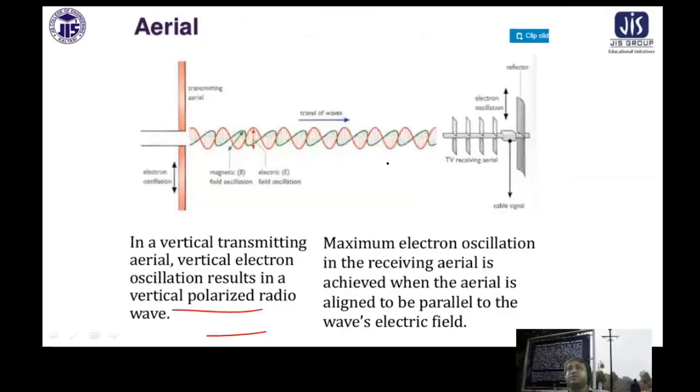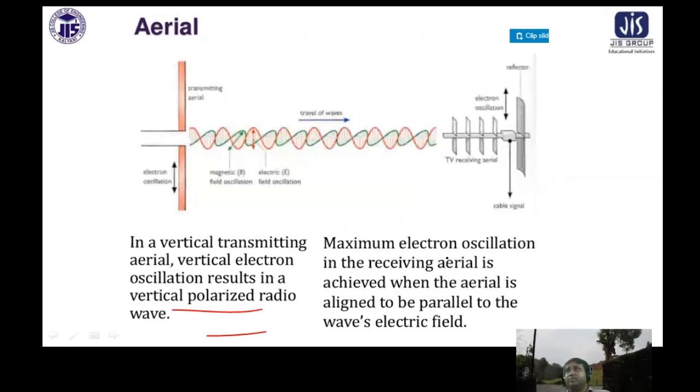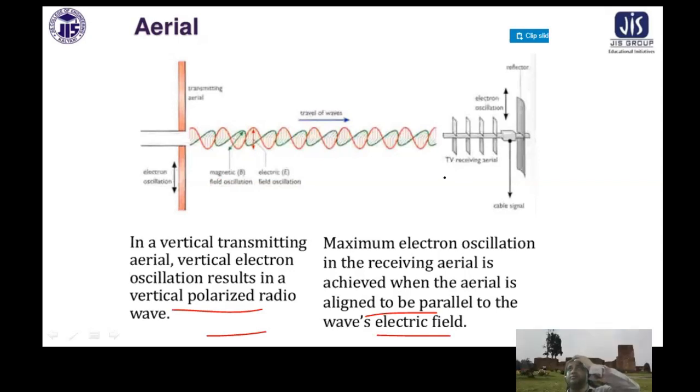Polarization is also used for transmitting signals. In a radio transmitting aerial, vertically polarized radio waves are used in the transmission sector. Maximum electron oscillation in the receiving aerial is achieved when the aerial is aligned parallel to the wave's electric field. This is the electromagnetic wave traversing, with the magnetic field and electric field vibrating, and the aerial will be receiving it. So this is a transverse electromagnetic wave.